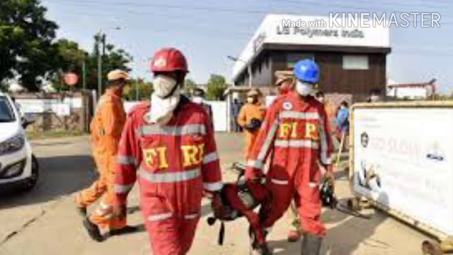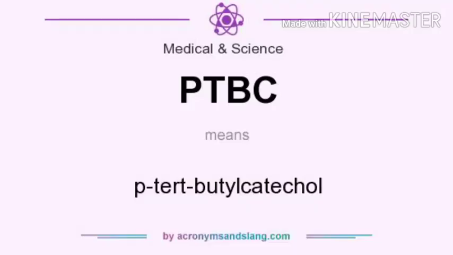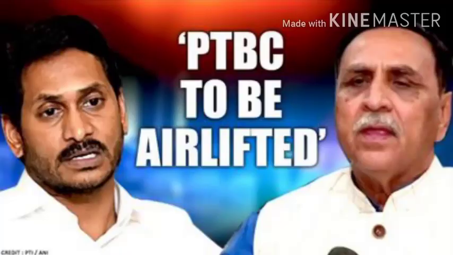Around 500 kg of an inhibitor named PTBC, that is para-tertiary butyl catechol, has been used. You can check it out here in case you couldn't pronounce it, or you can just say the acronym PTBC. This is an inhibitor which inhibits the polymerization process, that is, it stops styrene from converting to polystyrene, thereby reducing the effect to some extent. That has been done already, so there is nothing much to be worried about.